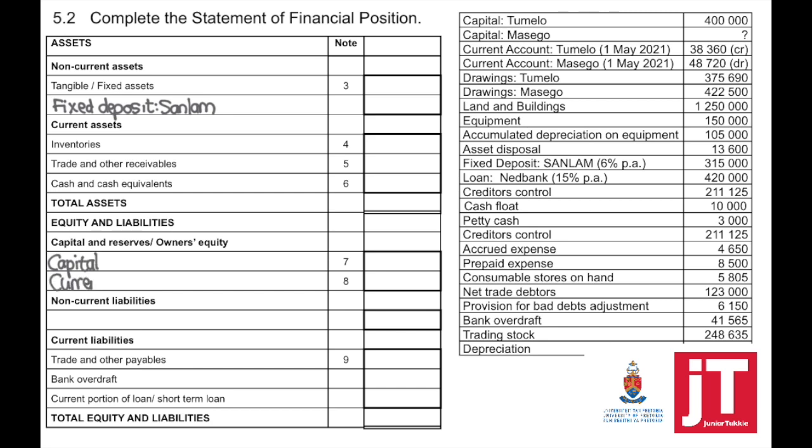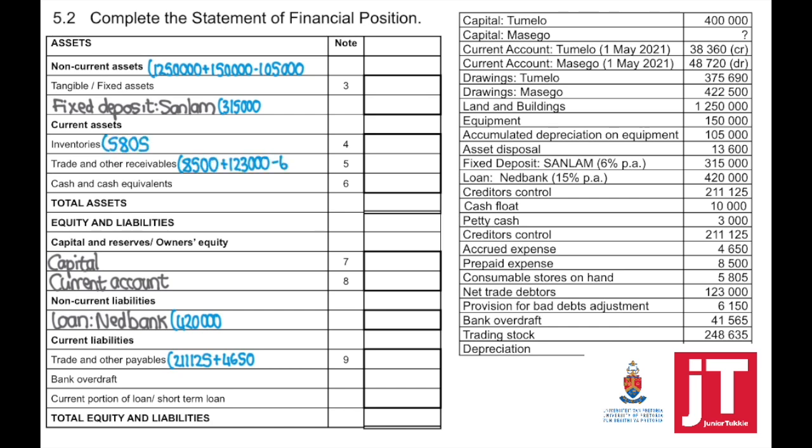Fixed deposit, make sure that you write the name, Sanlam. You should know that the capital, owner's equity, consists out of capital and current account, and non-current liabilities consist out of loan. Then we're going to write what has been given to us.